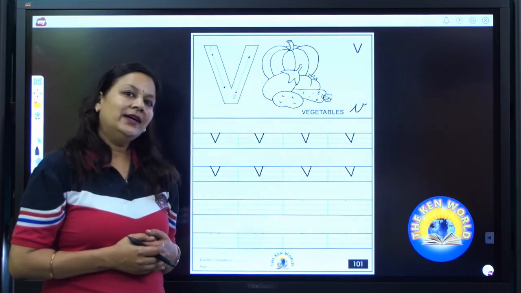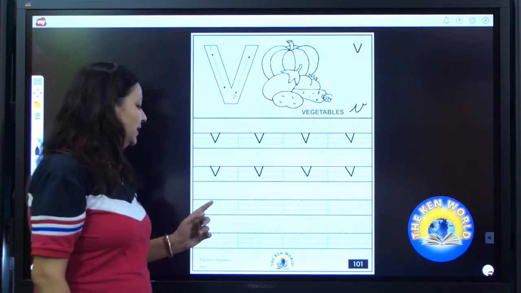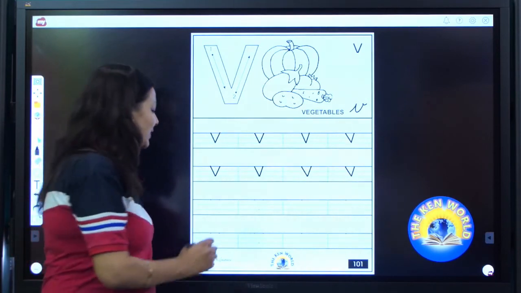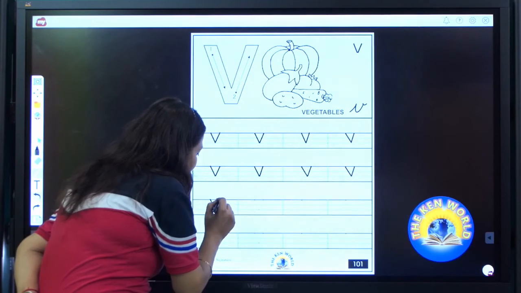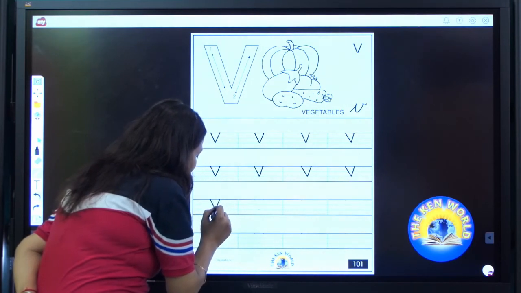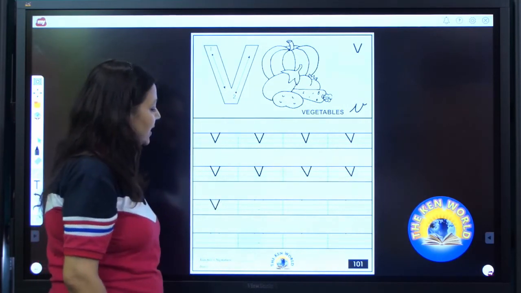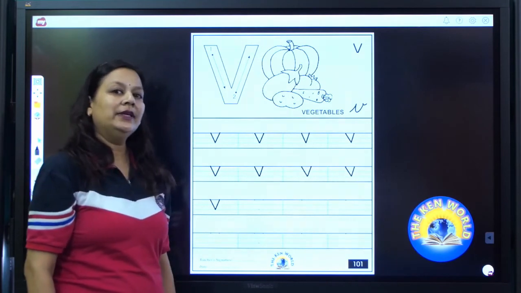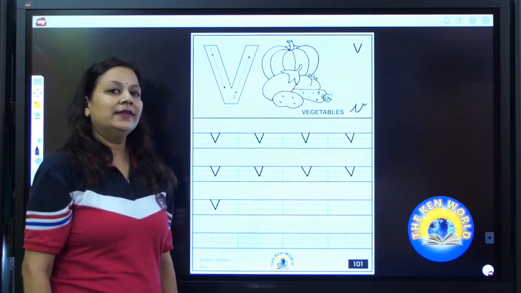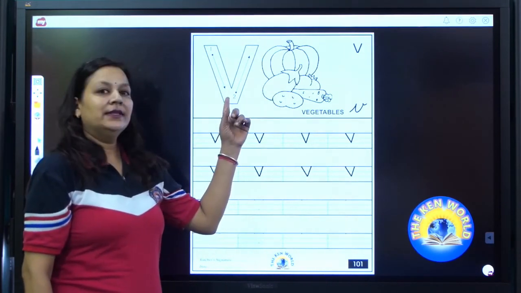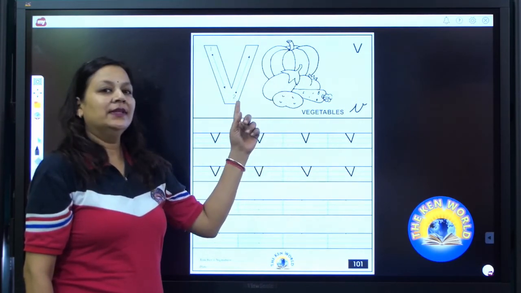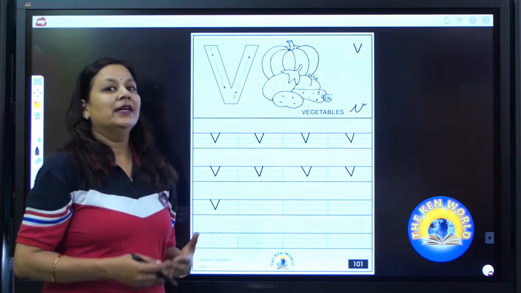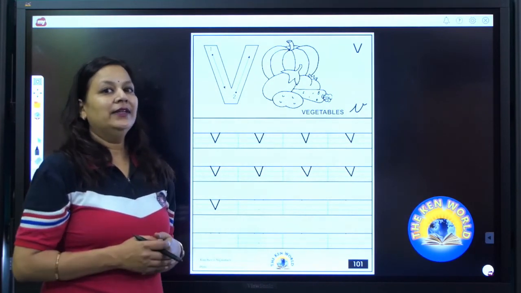All of you have done? Now come to the third row. I'm going to write V over here. Draw a slanting line from top till base. Draw another slanting line from top till base. V. V says V. V as in vegetables. Now it's your turn to write V.